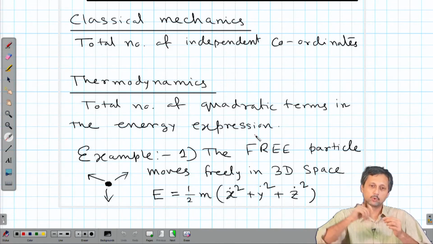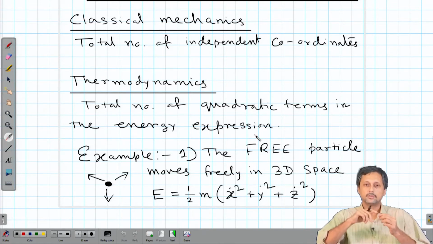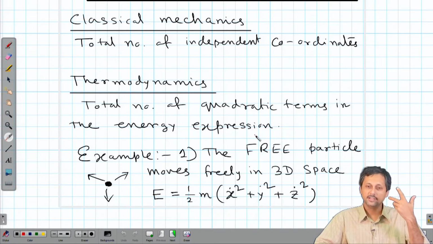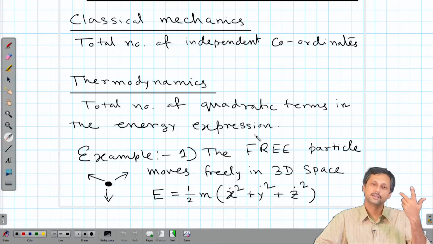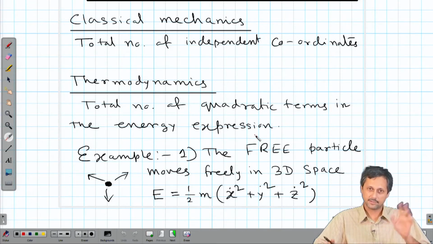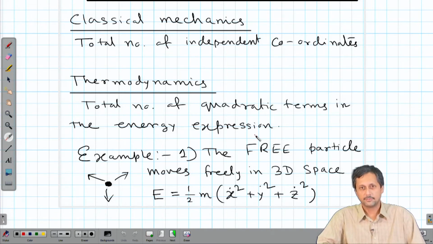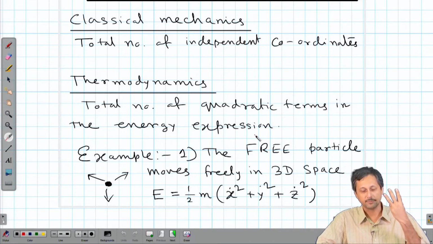Any motion can be decoupled into 3 independent directions along 3 coordinate axes, typically x, y and z, mutually perpendicular to each other. This is very familiar to us. So, according to classical mechanics, the degree of freedom of a free particle is 3.